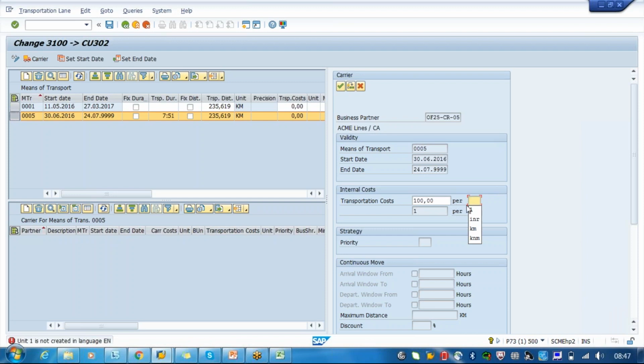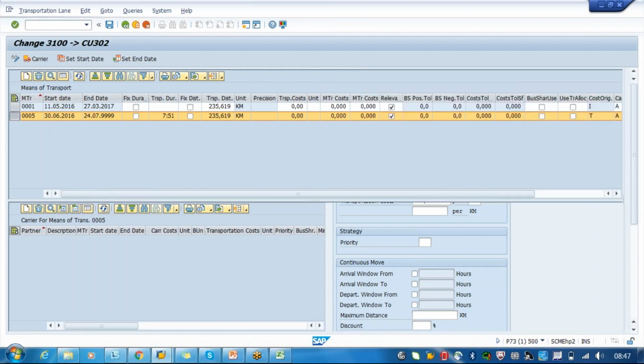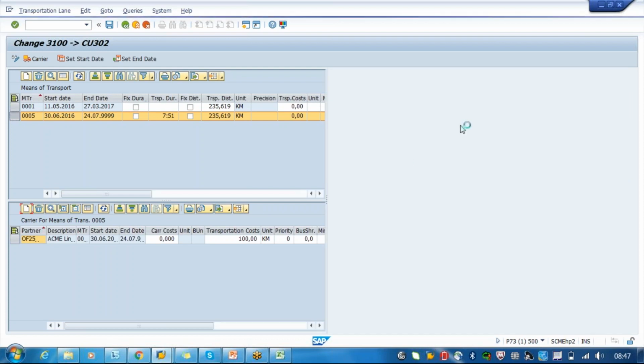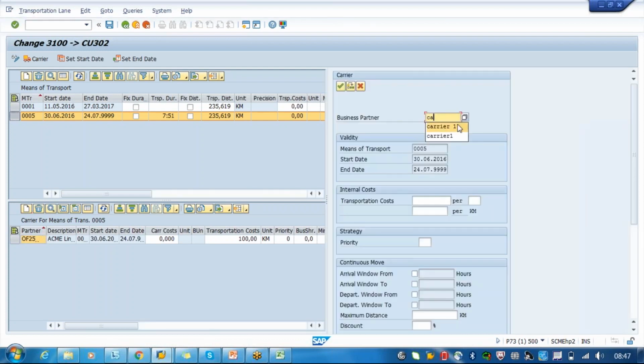What is this 1000? It is 1000 per kilometer. So that means 100 per kilometer basically. So you can assign n number of carriers in this operator. I'll assign one more carrier. He is charging only 100.